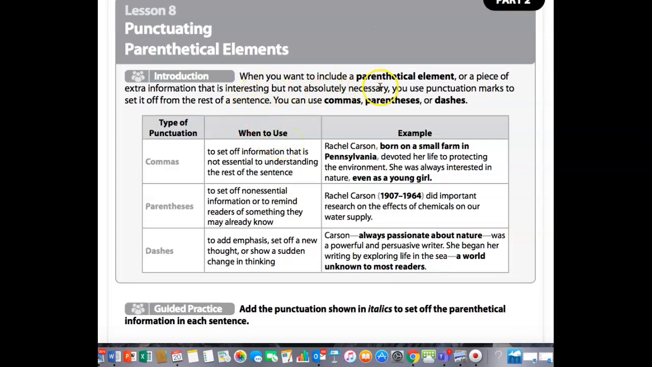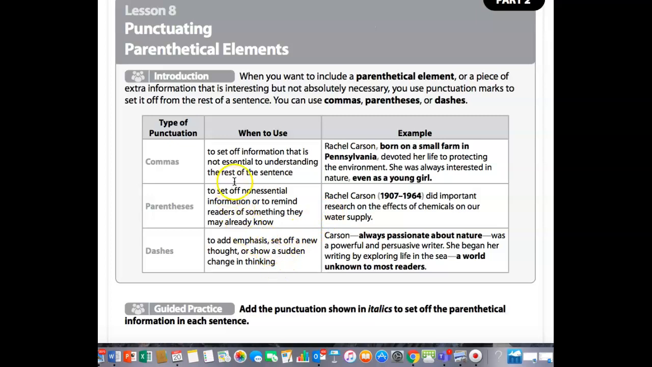When you want to include a parenthetical element, and here's the definition of that, or a piece of extra information that is interesting but not absolutely necessary, you use punctuation marks to set it off from the rest of the sentence. You can use commas, parentheses, or dashes.